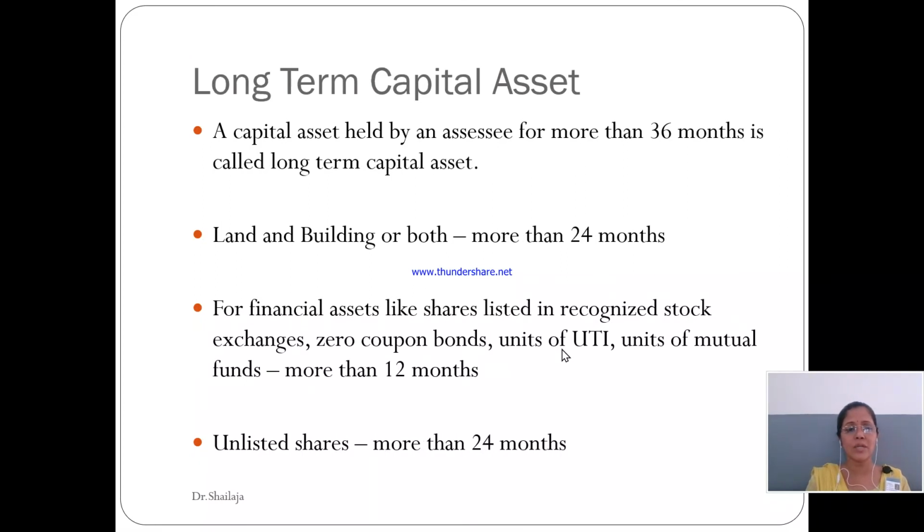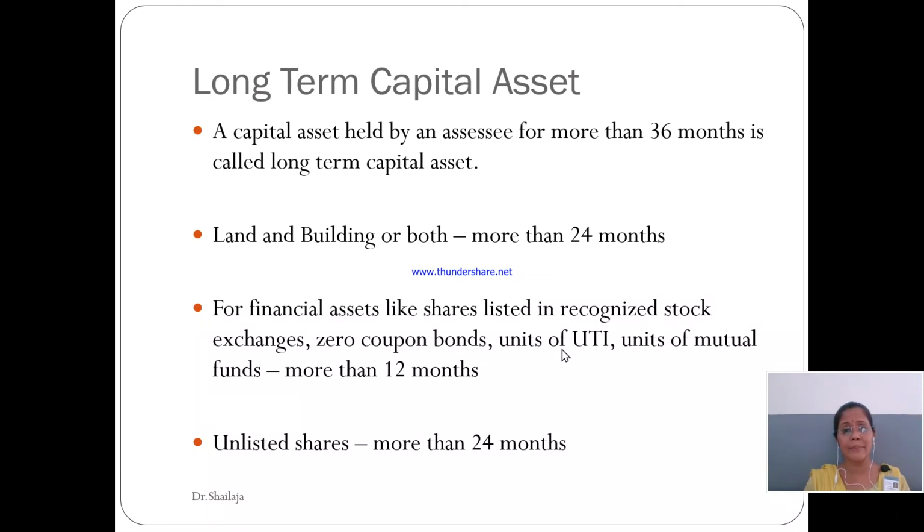On the other hand, when you talk about the long-term capital asset, it is exactly opposite. A capital asset held by an assessee for more than 36 months is called a long-term capital asset. Land and building or both, same here. If it is a land and building, what we have understood in the short-term capital gain, if you are not holding it for more than 24 months, it would be short-term. It means if you are holding it for more than 24 months, it would be a long-term capital asset.